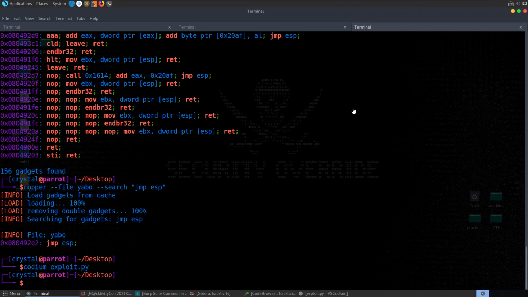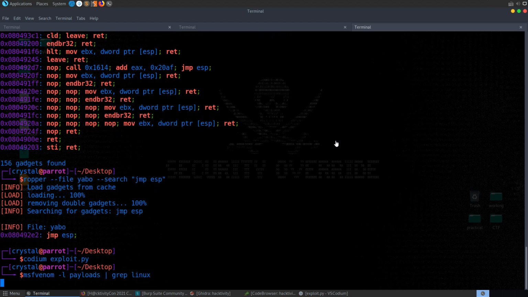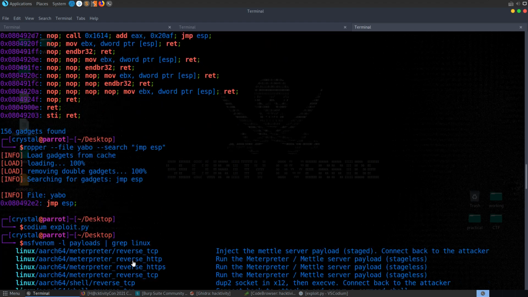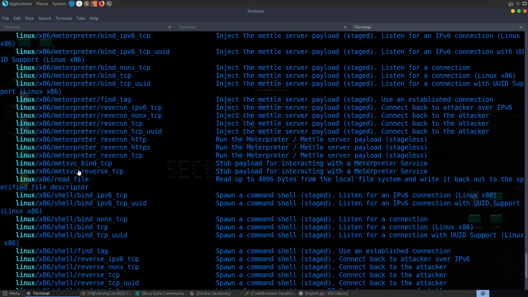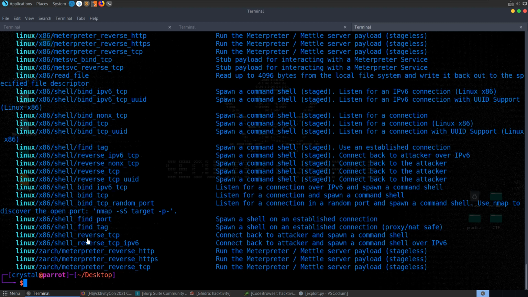Let's go and generate a payload in there. You can do msfvenom -l payloads to list all the payloads, and then if we want to grep out the operating system we're dealing with, we can grep out Linux. It takes a little while to come back with the results, but this is basically what you'll see used in Metasploit Meterpreter as well. So we could try and get a reverse shell, and this is what I initially did here. Let's try it out just to see what happens.